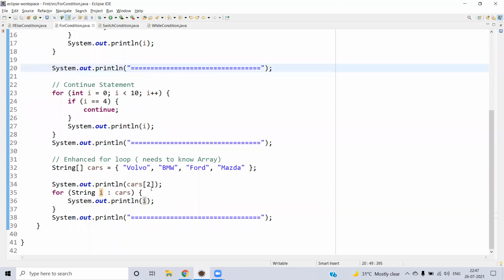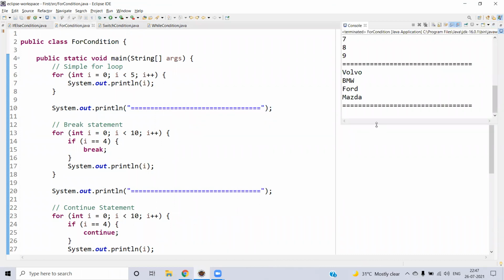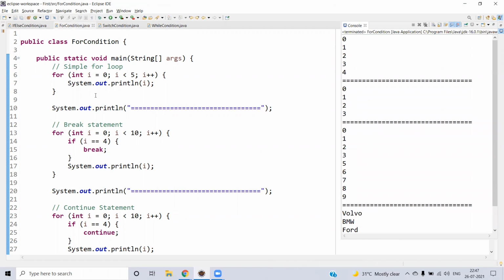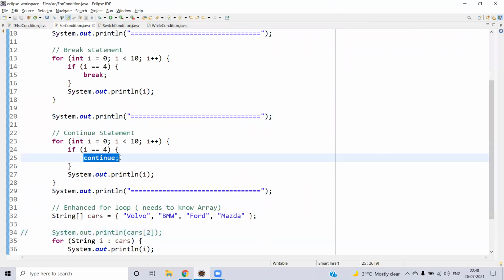And here it will be just displaying all the values, but however, you can access the arrays by using the index also, but that we will see in a later session. So now we just want to see all the outputs by using the enhanced for loop. So let's execute again. Great. So we can see parallelly here. The first statement, it's iterating 0, 1, 2, 3, 4, and the second statement executes only till 3, because when it reaches the 4, it will break that. And the continue statement, it will execute all the things, but it will skip only the 4, since we have used the continue statement.